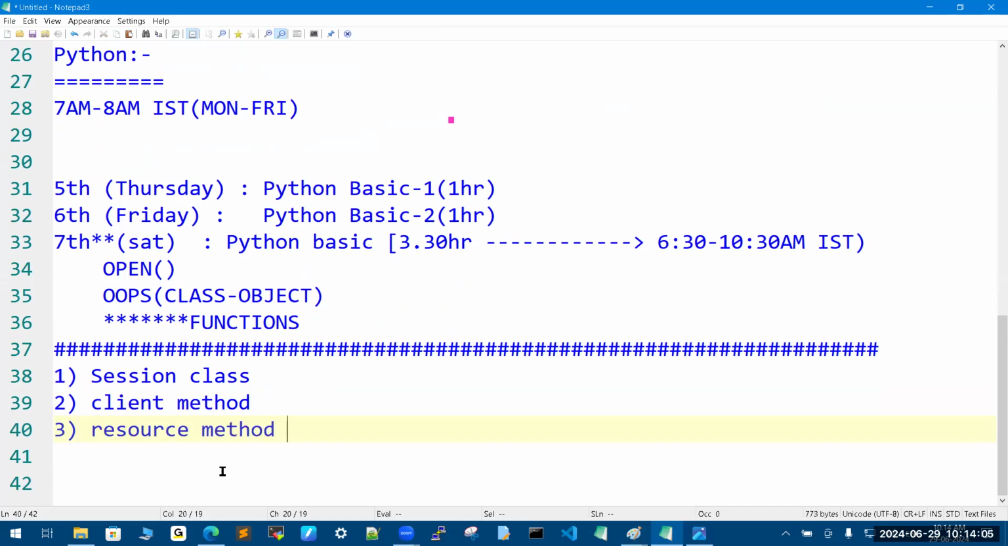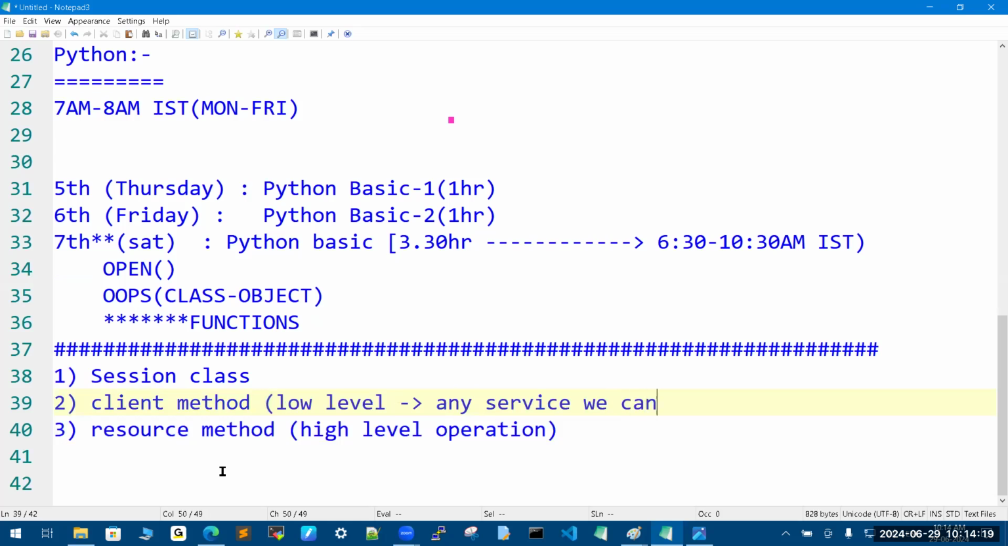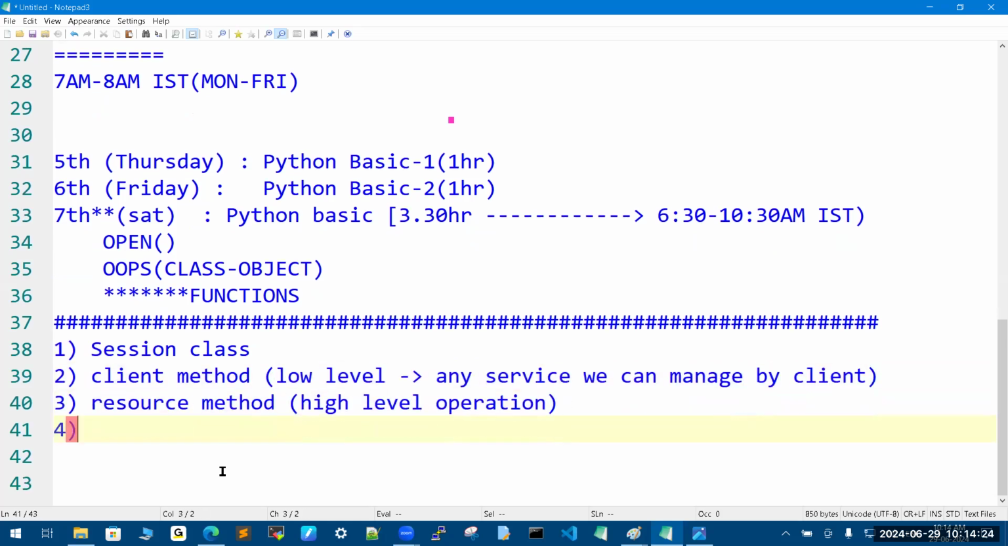Generally we will call this high-level operations. Client is low level, not a cheap one. Anything is possible, any service we can manage by client. Then this one is different, guys. In this area, there is no documentation and no proper training anywhere.